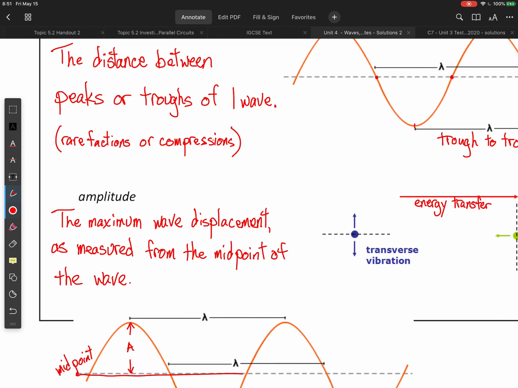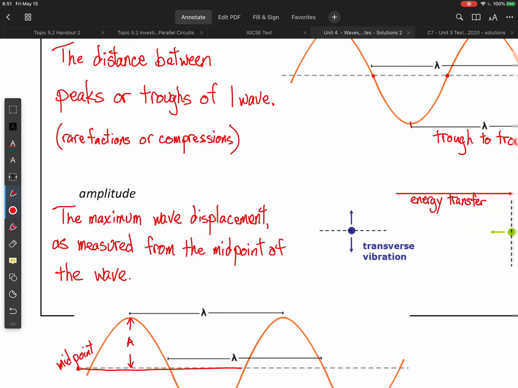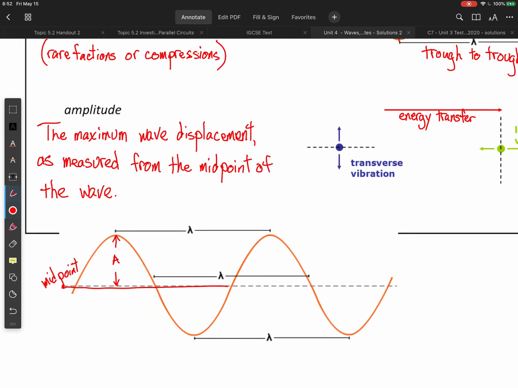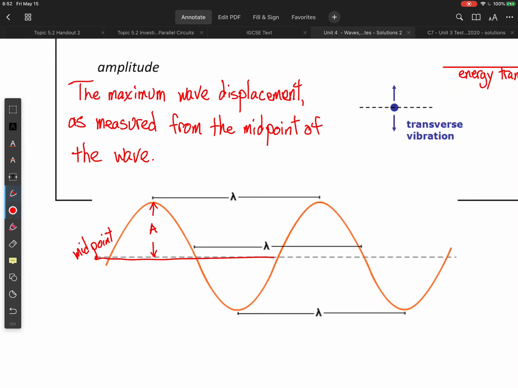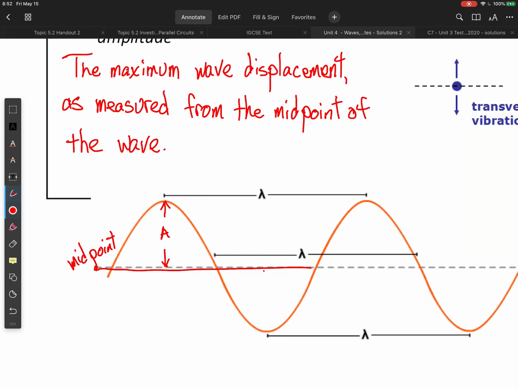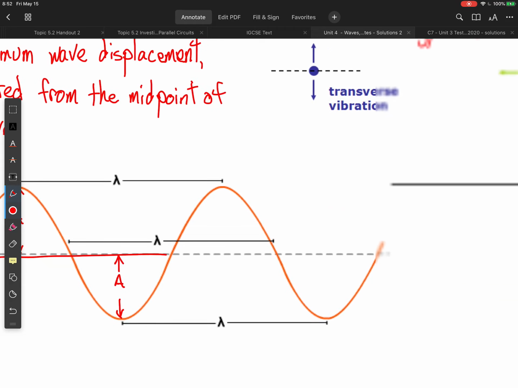All right, so amplitude is the maximum wave displacement as measured from the midpoint of the wave. Okay, so here I show maximum displacement. You could also draw it down here. That would be okay. And let me point out a really common mistake that you should not make.